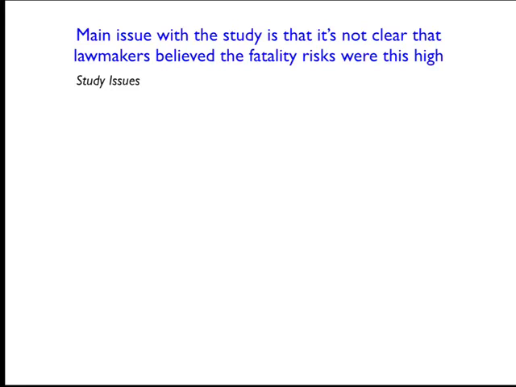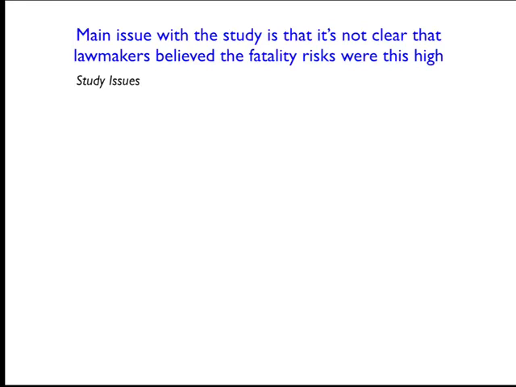In particular, say they believed that fatalities would increase by like 15%, and instead they increased by 36%. Since we're assigning that 36% change in fatalities to their action, we're going to end up underestimating the DSL, because they would be thinking, oh, there's going to be 2,000 lives lost when we do this, but in actuality there were like 5,200 lives lost, right? So when they were making the decision, they could have put on a higher price per life and thought that it made sense to go ahead with it.